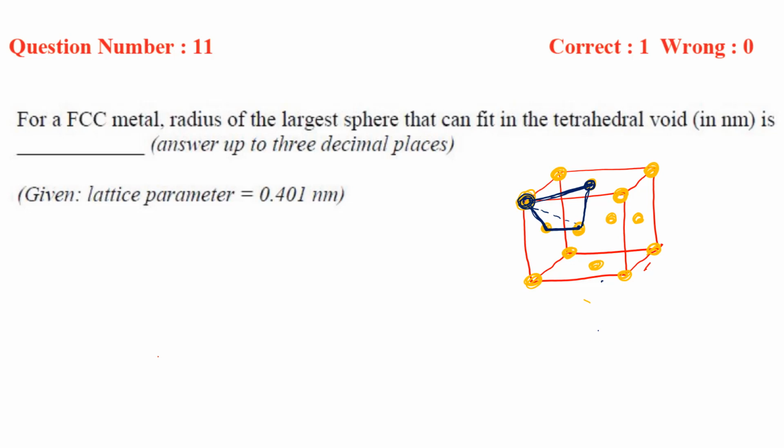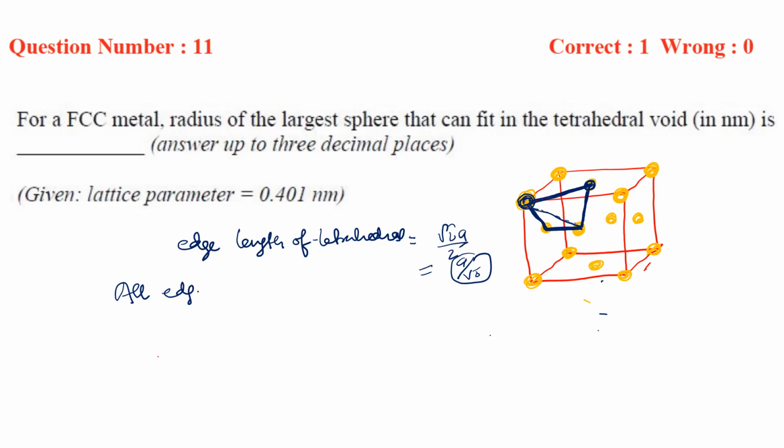So if you see the edge length of the tetrahedral, then this length will be what? Root 2a by 2, that is a by root 2. Right. So similarly, this edge length and this edge length all will be equal. So this is a regular tetrahedron.